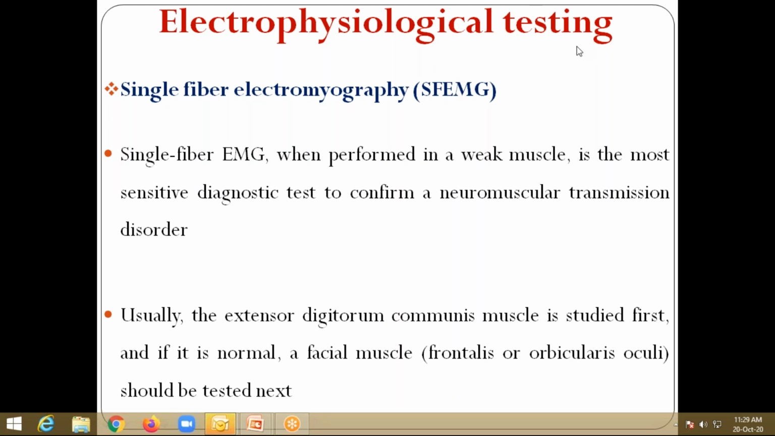What is sensitivity? What do you mean by sensitivity? What do you mean by specificity?